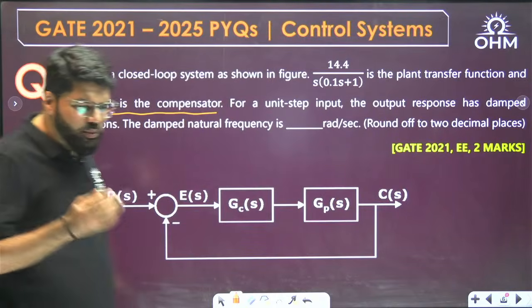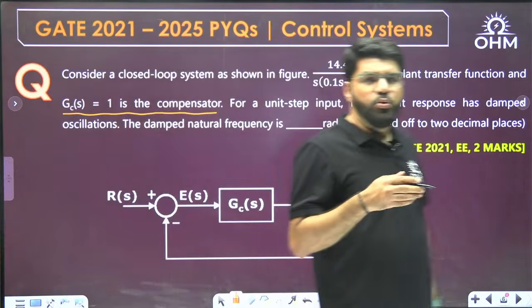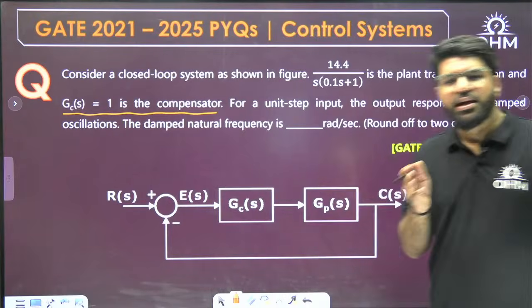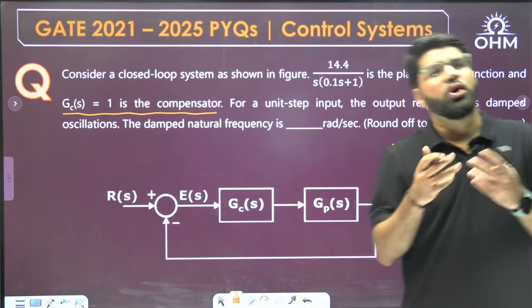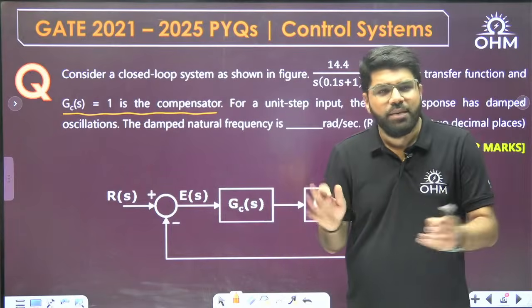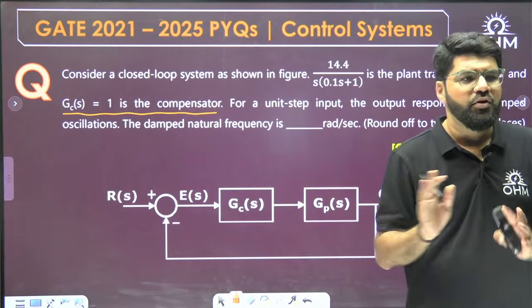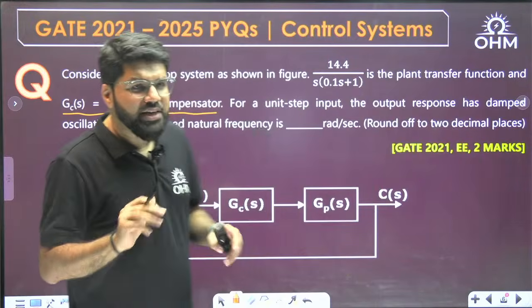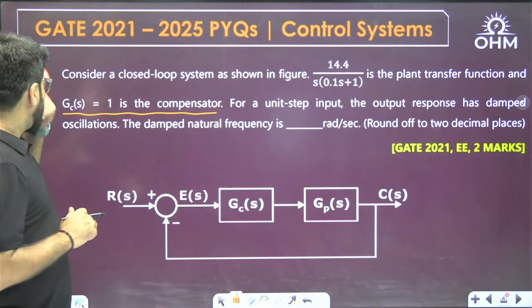In fact, many questions you will find in GATE where they are using some sort of controllers or compensator, but eventually that question is either on the basics of transient analysis or steady state error analysis or stability analysis. There is not much role of the separate controller or compensator concept. Honestly, you will find such questions. So GC(S) is simply one.